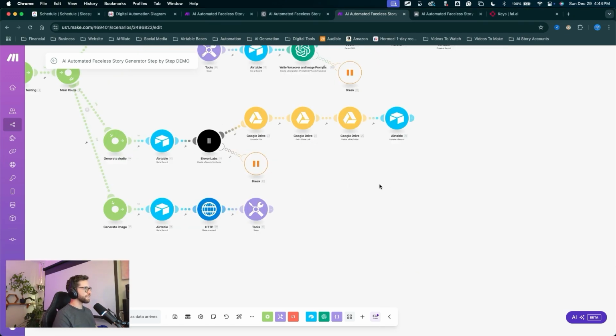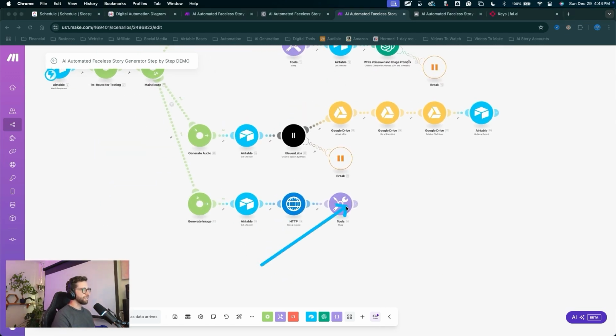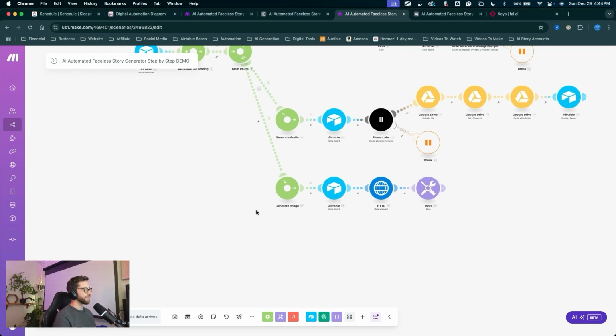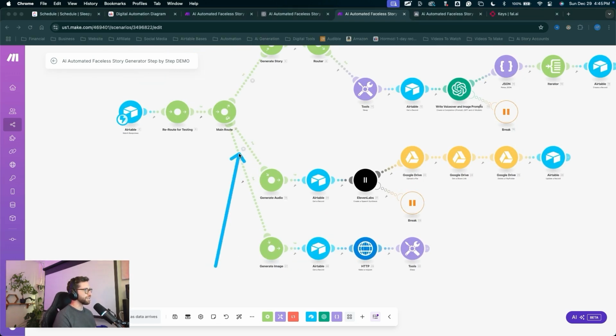All right, so we'll have to run the scenario to get some data down here to continue on pushing data and set up the next module. So we can set this up to run the scenario. What we need to add in here is the filter for this route.